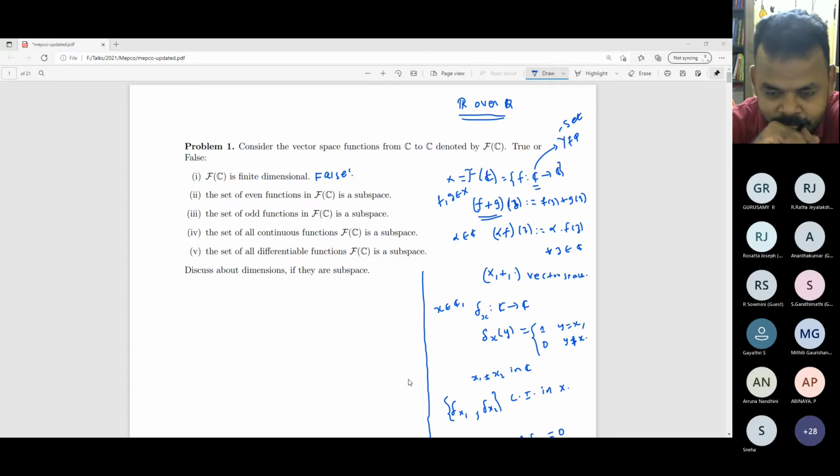Every singleton set is a basis. How do you show that? So 1 and 2 both are singleton sets, but they are linearly dependent. No, I'm telling singleton 1 is a basis. It's not a basis. R over Q, not R over R. If you tell me 1 as a basis for this vector space, I will give the element √2. Okay, I got the point. So √2 you cannot produce it. Okay, so this is a tricky question.